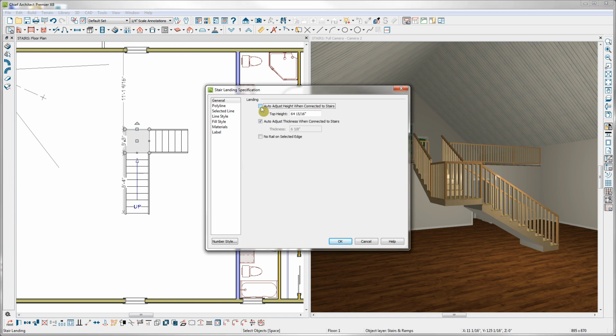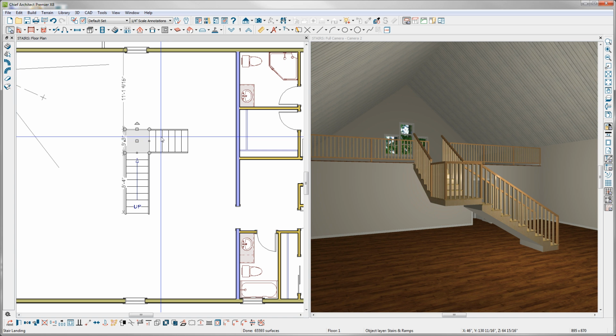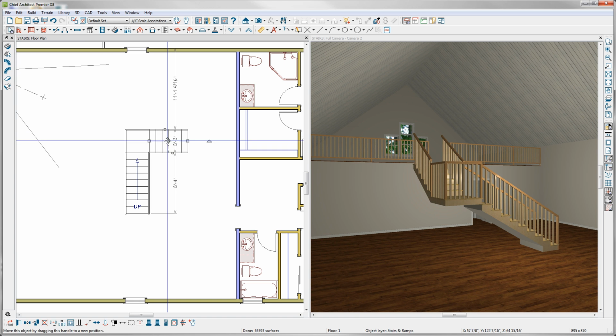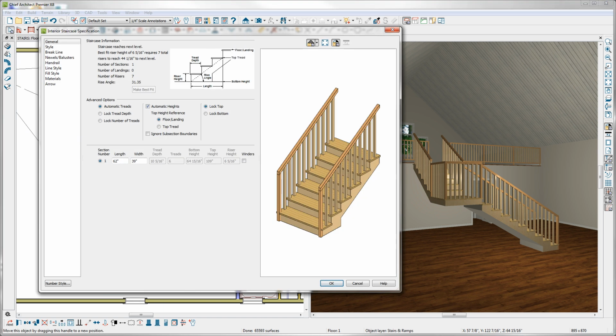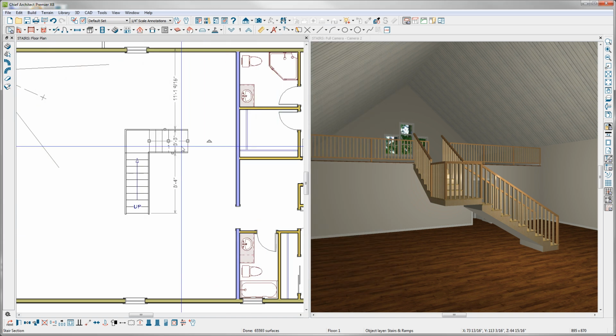Now because I've unchecked that box for Auto Adjust Heights, that means that the height of the landing is no longer determined by the stair sections, and because it is now independent of the staircase, it creates a barrier between those two stair sections. So now the two stair sections are independent as well. If I select a stair section and double-click, it's only opening up the specification dialog for the specific section that I've selected. In essence, now each of these components of this staircase are independent.